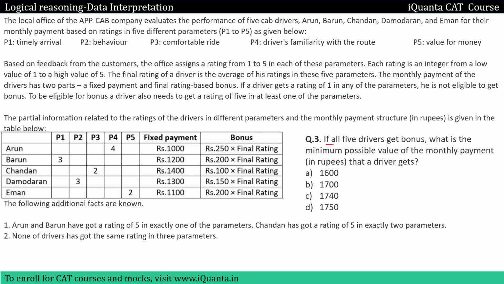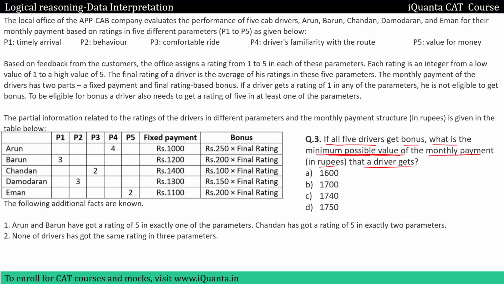The next question is: if all 5 drivers get bonus, what is the minimum possible value of monthly payment in rupees that a driver gets? So now we have to find out the minimum possible value of monthly payment. Monthly payment is made up of fixed payment plus bonus. For bonus, I need to find out the final rating. So again, we come to the final rating of these drivers. Now here we have to make sure that all 5 drivers get bonus. If all 5 drivers are getting bonus, none of the drivers will have rating 1 in any of the parameters.